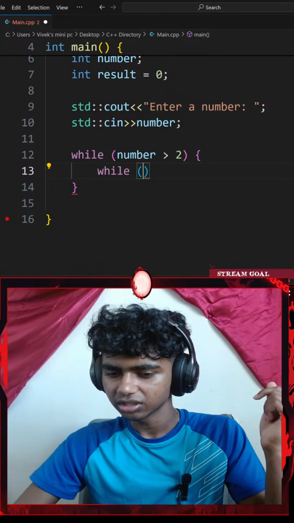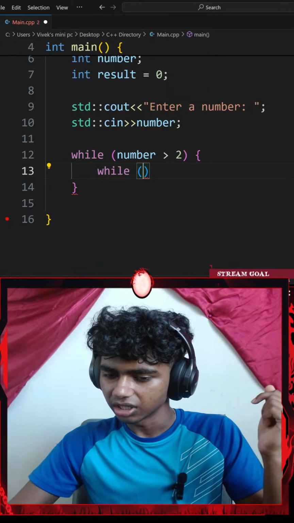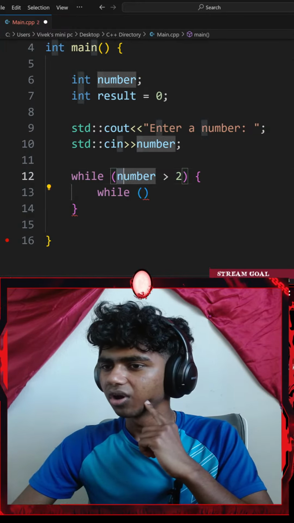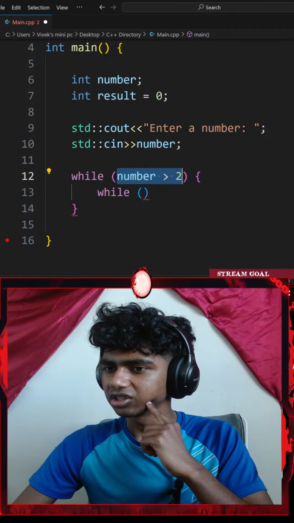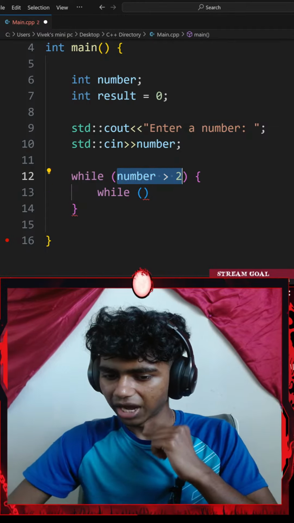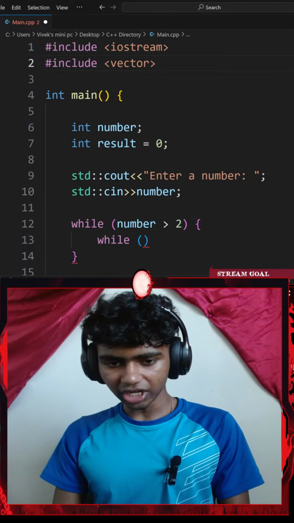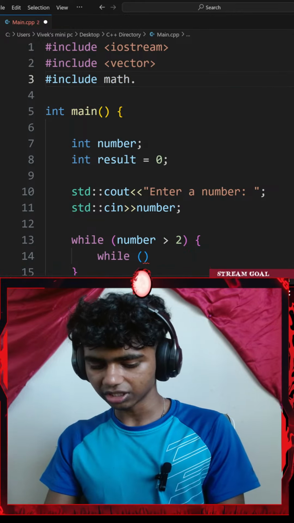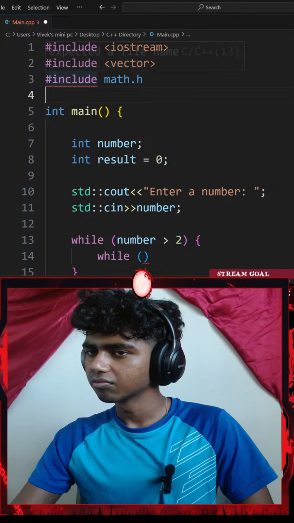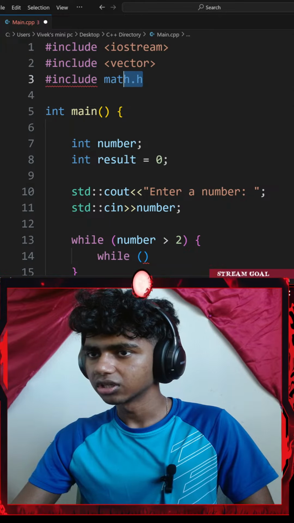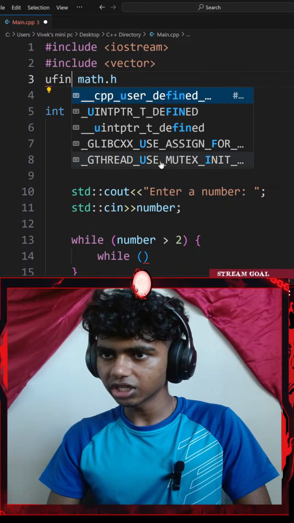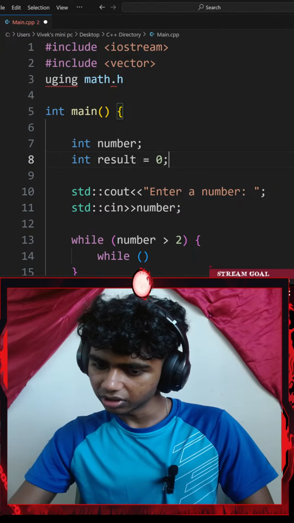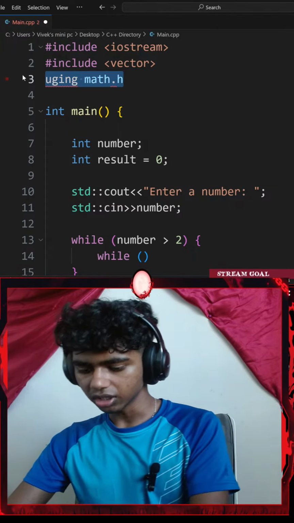So while your while condition is only true for 0. While my number is greater than 2, okay. Math.h has it. Oh, so is math.h something I could include, like hashtag include math.h? Is it something like this? Okay, I don't think this is how it works. Or could I go with something like using math.h? You were right, sorry, it will be number greater than 1. Oh, okay.